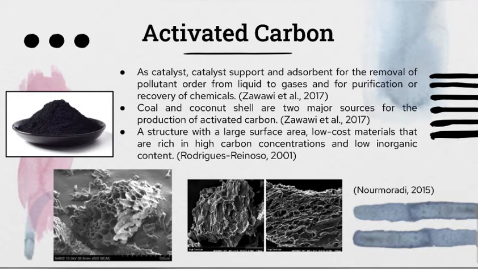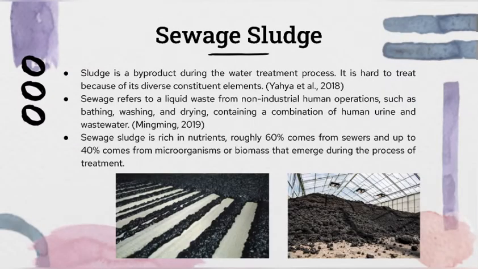Activated carbon is also an adsorbent produced from carbonaceous raw material, of which much of the active non-carbon components and a fraction of the initial carbon content have been eliminated through thermal or chemical treatment, resulting in a structure with a large surface area. The low-cost materials that are rich in high carbon concentration and low in organic content have been used as raw materials for development of activated carbon. In recent years, several researchers have used waste as precursor to activated carbon processing for 4 key reasons, which are sustainable, affordable, readily available, and environmentally safe.